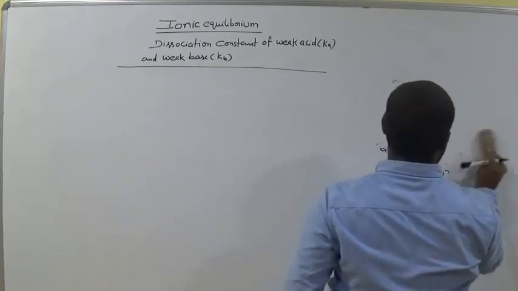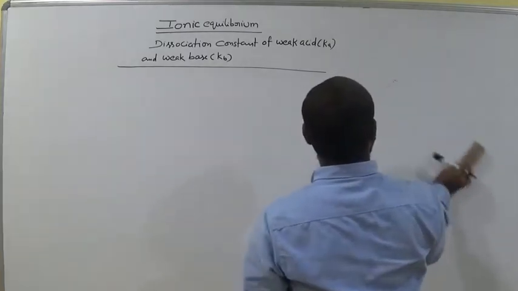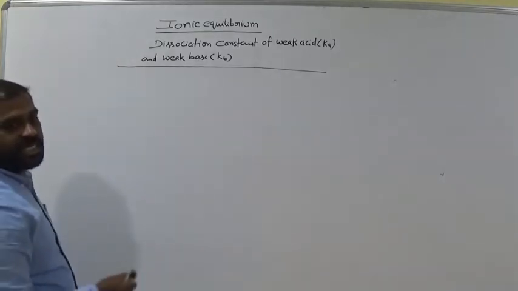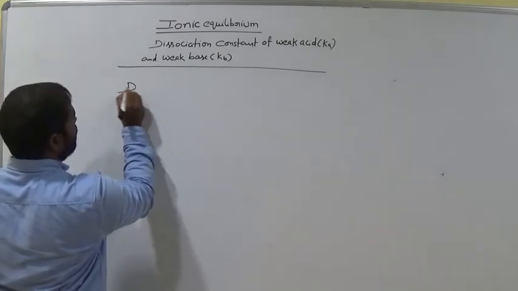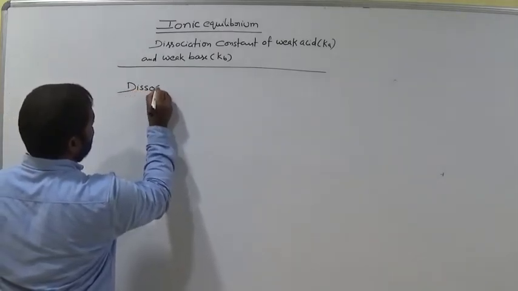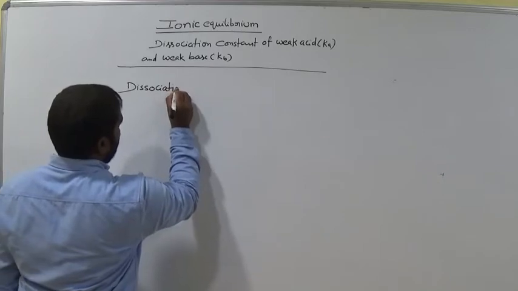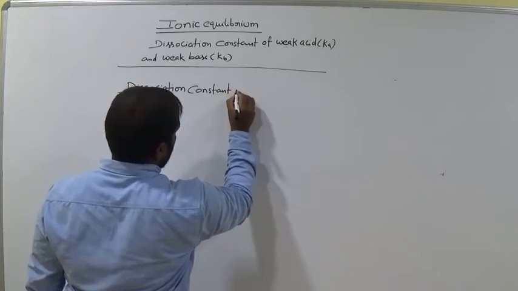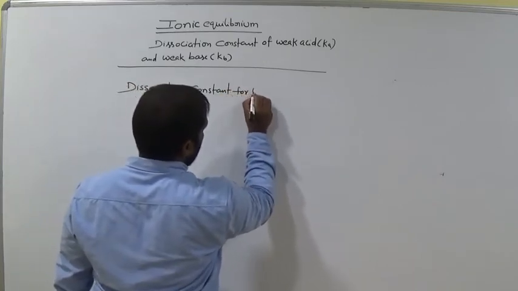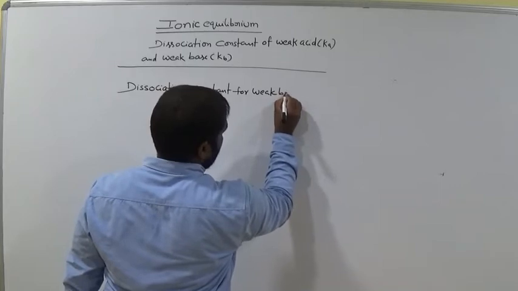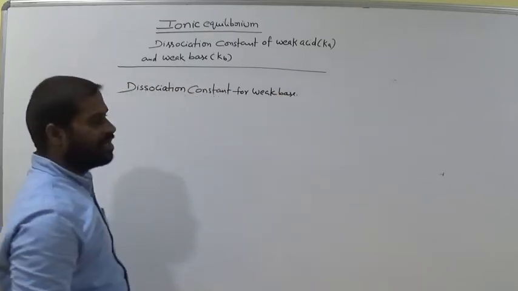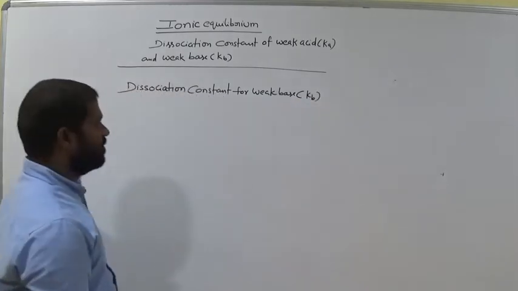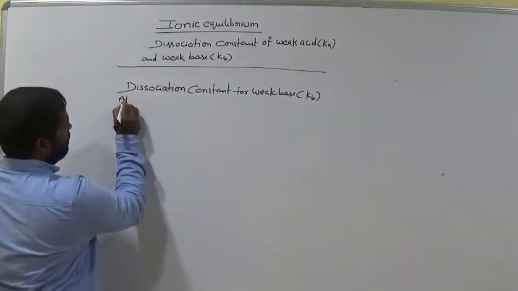And the dissociation constant for a weak base is taken as Kb. Remember this, Kb at equilibrium.